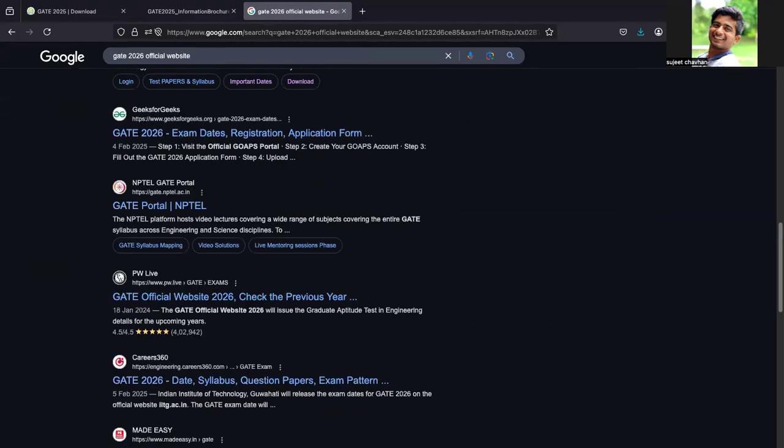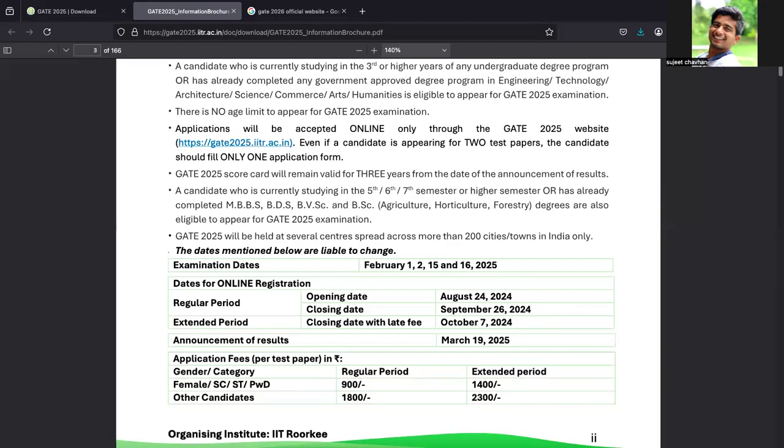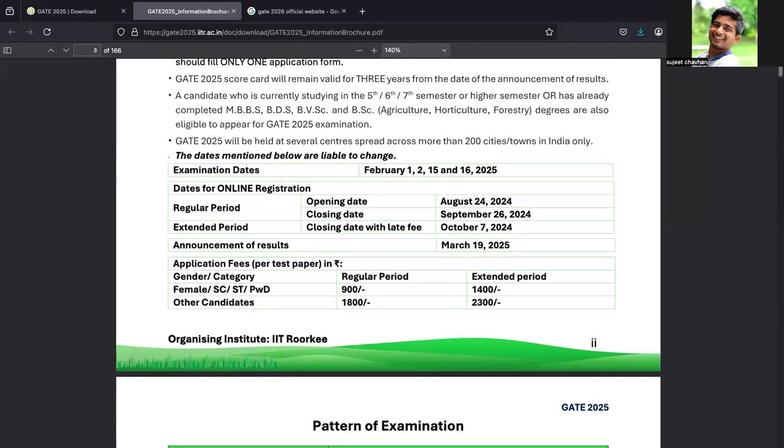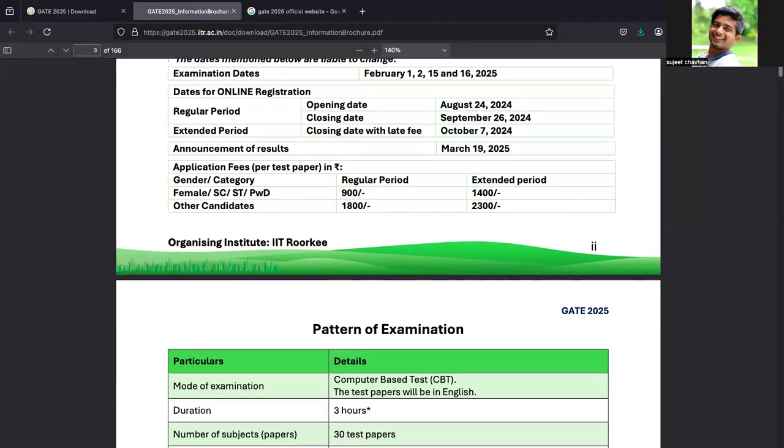No. Yeah, this is not up. So we need to record this info. Candidates who are currently studying in fifth or seventh semester are also eligible, and MBBS people can also give the GATE exam. You just need to study computer science. So these are the key points. You can go through it.